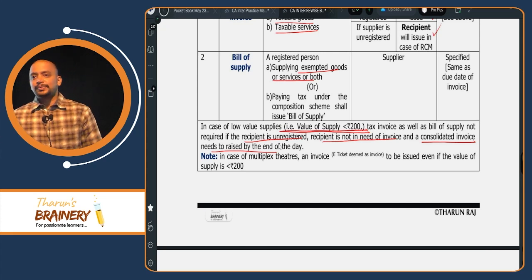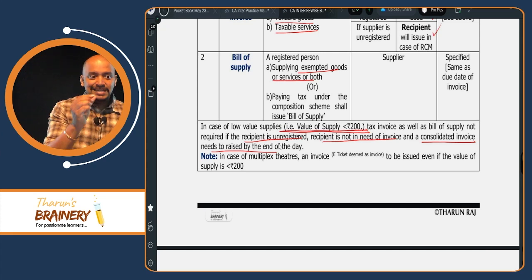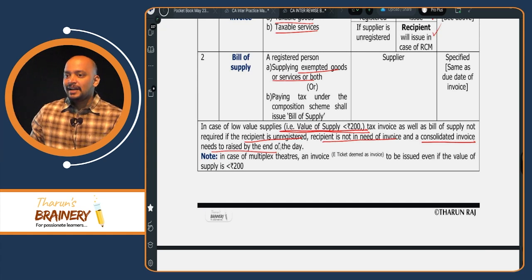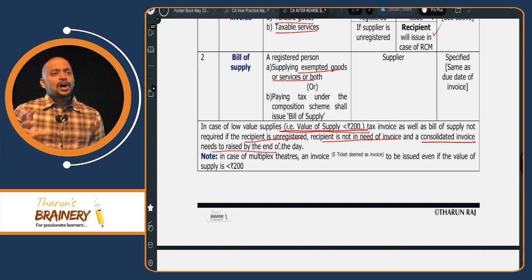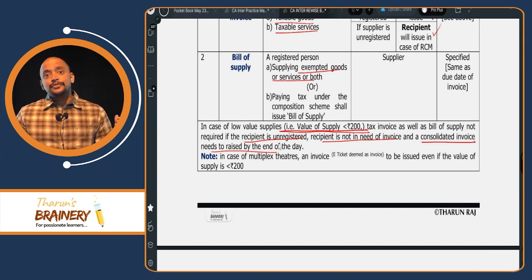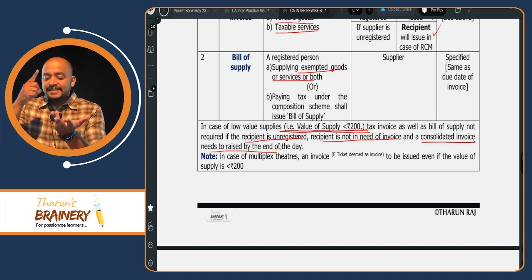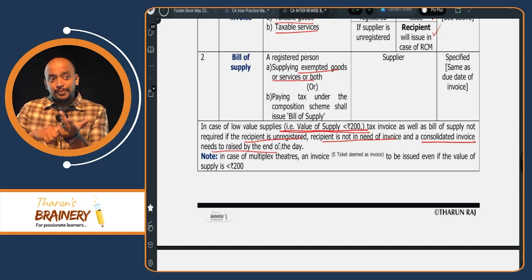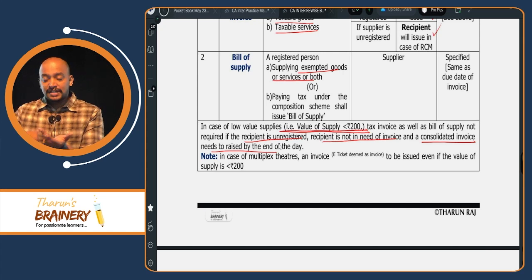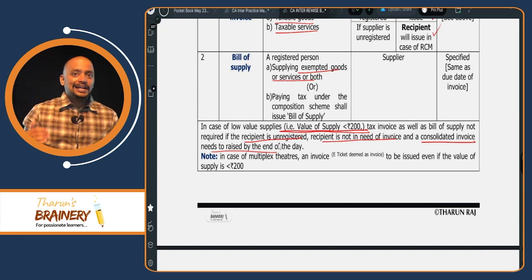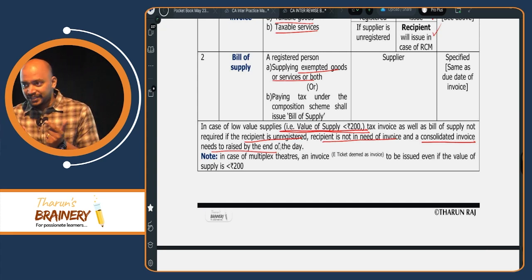So low value supply means value of each supply. For example, you go to one shop, purchase one chips packet and one Coke bottle. So it does not exceed 200 rupees. Now in that case, they don't have to give tax invoice if it is a B2C supply, means supply to an unregistered person. Number 2, recipient is not asking for tax invoice, but all these low value supplies, they have to enter in a consolidated invoice, prepared at the end of the day.